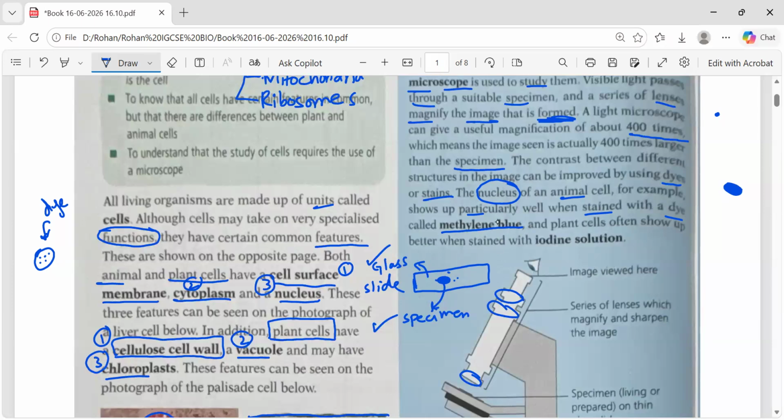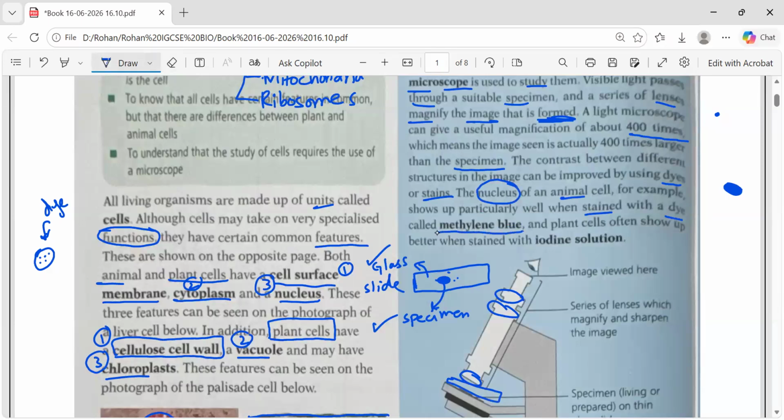They are saying, if you want to check what things are present in the nucleus, you take the specimen of the nucleus on the glass slide, and you put this glass slide over here, but you cannot check all the things in the nucleus. To check them, you add methylene blue dye. This dye will make all the things present in the nucleus prominent. And for a plant cell, you add iodine solution. In an animal cell you add methylene blue solution, and in a plant cell you add iodine solution.